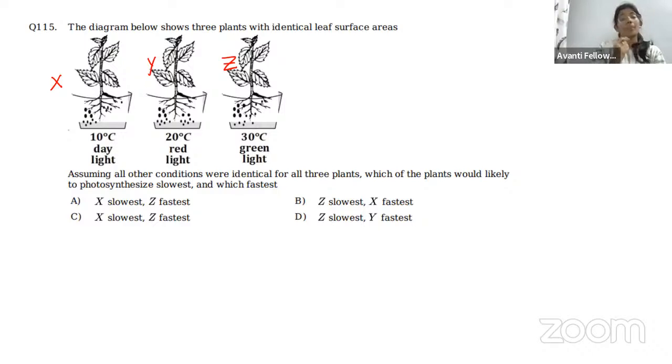In the Y plant, the fastest photosynthesis is going to happen. Whereas in the Z plant, as the plant is having the green light, I can't say the photosynthesis is 0, but it is very slow. So in the Z, the photosynthesis is slowest, and in the Y, the photosynthesis is the fastest. Is it clear? And X is the intermediate one. Clear?